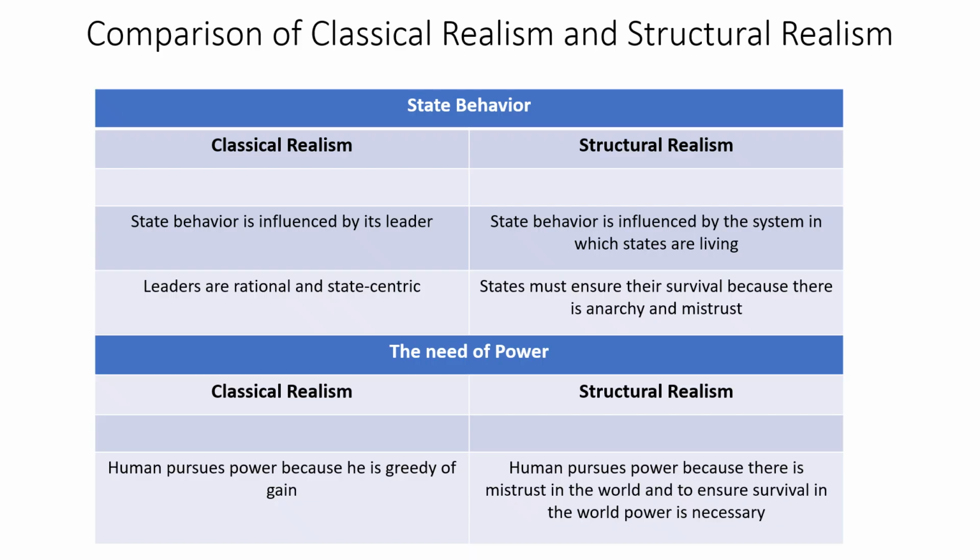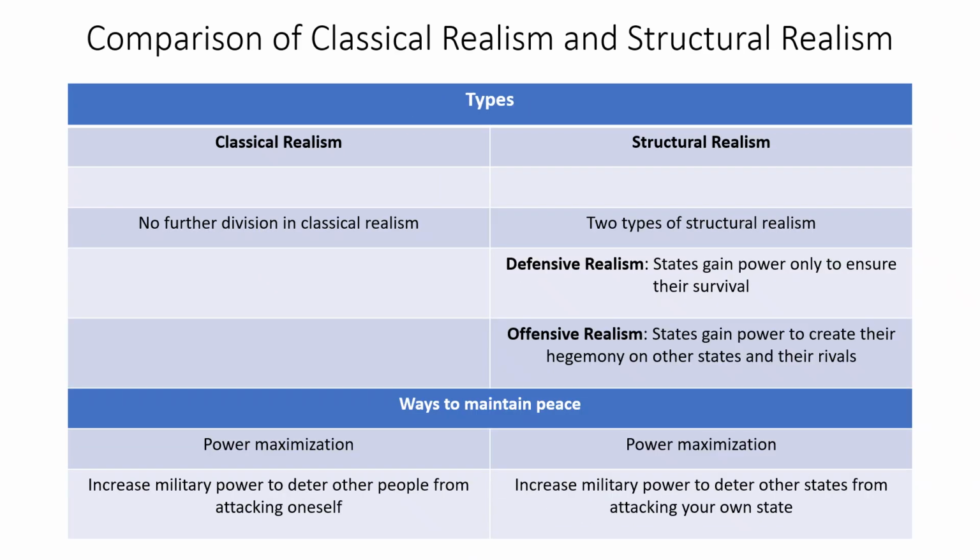Classical realists believe that humans pursue power because they are greedy for gain. All this is about human nature. This is what classical realists believe. On the other hand, structural realist scholars believe that humans pursue power because there is mistrust in the world, and to ensure survival in the world, power is necessary. You cannot do without power. You cannot live without power. So it is very important for states and individuals as well to ensure their survival. They want power, right? Now, the types.